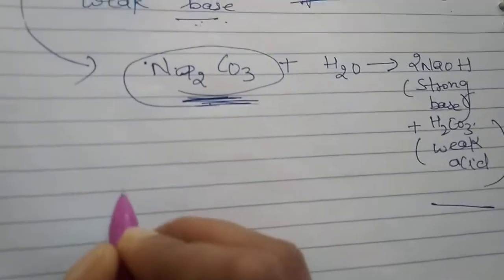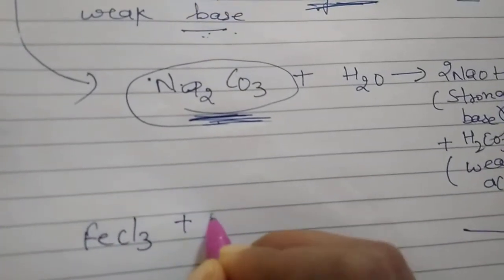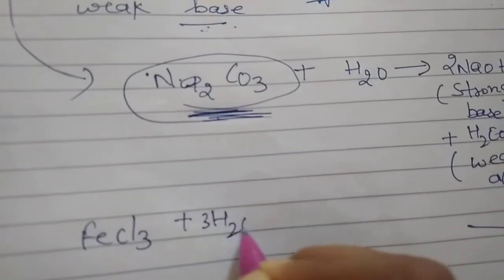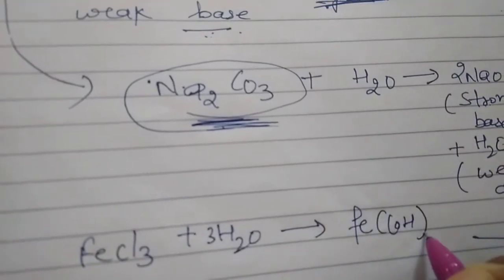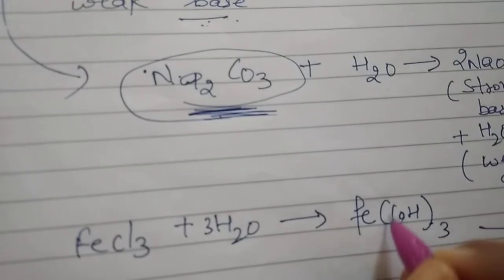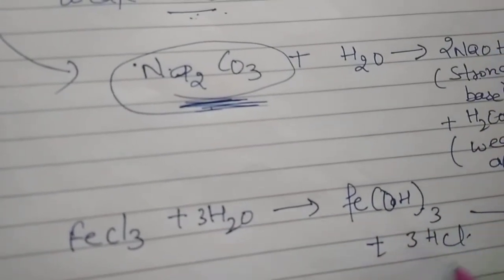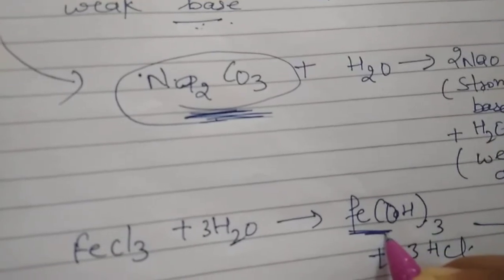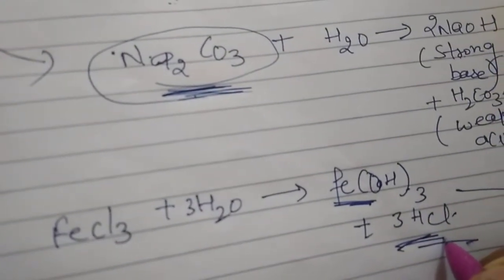And second, you take FeCl3 plus 3H2O, which gives Fe(OH)3 plus 3HCl. Fe(OH)3 is a weak base. HCl is a strong acid.